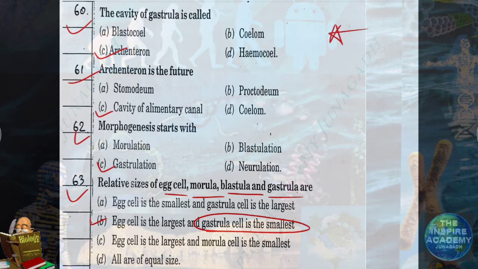Morula formation is bigger compared to egg cell, but the cells of morula are smaller than egg cell. In the same way, cells of gastrula are smaller than blastula. Blastula cells are smaller than morula, and morula cells are smaller than egg cell. The largest cell out of all four is egg cell, and smallest cells are of gastrula structure. Largest egg cell in the world is the egg cell of ostrich. Also remember this fact, egg cell of ostrich is largest of all cells.